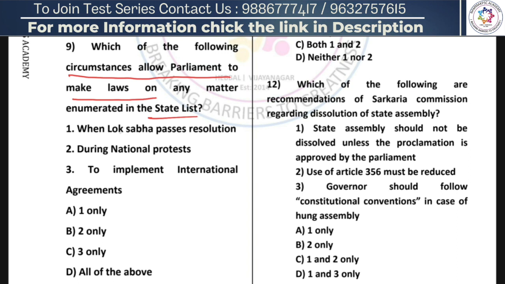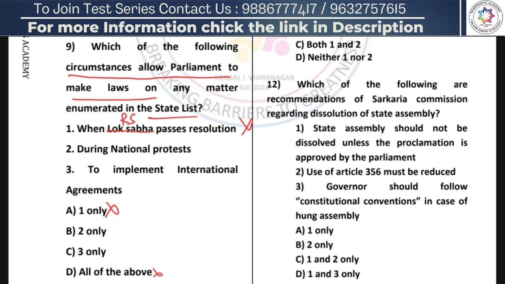When Lok Sabha passes a resolution, not Lok Sabha, Rajya Sabha has to pass a resolution to allow the Parliament to make any laws enumerated in state list. So statement 1 is wrong. Next, so here 1 is ruled out and also D is ruled out.